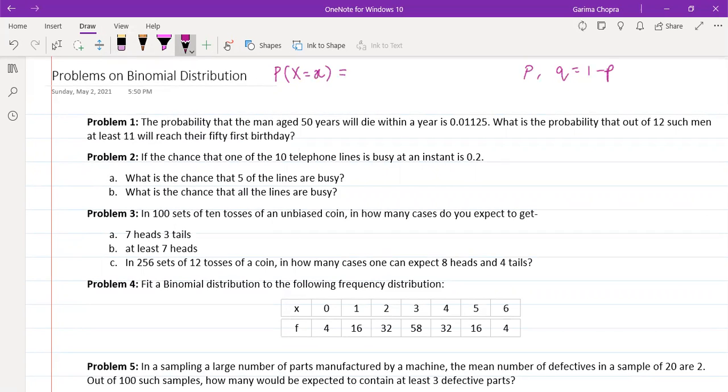We have discussed in our previous video and in our live session that the PMF for the binomial distribution is given by nCx, p raised to the power x, times 1 minus p raised to the power n minus x. The random variable X denotes the number of successes in the n trials.